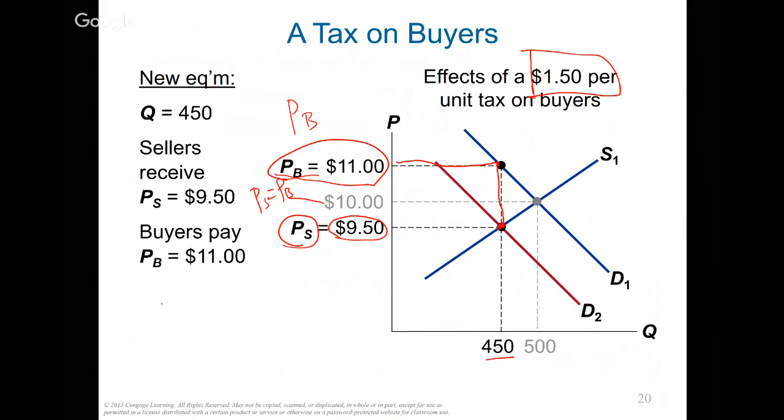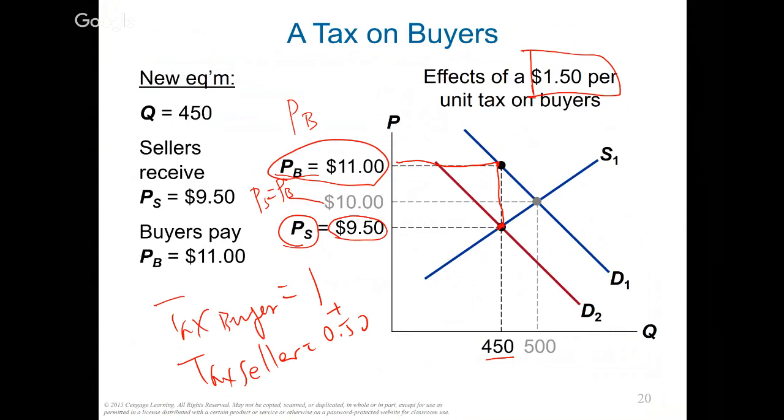So what that means for this tax is the buyer paid a $1 tax, because before the tax the buyer was paying $10, and now with the tax they're paying $11. So the buyer pays $1 of tax, and the tax on sellers is 50 cents, because before they were receiving $10 and now they're only receiving $9.50, so the seller receives 50 cents less. So with this $1.50 tax, the buyer paid $1, the seller paid 50 cents, and together that's the $1.50 tax for the market. So this tax is shared between buyers and sellers.